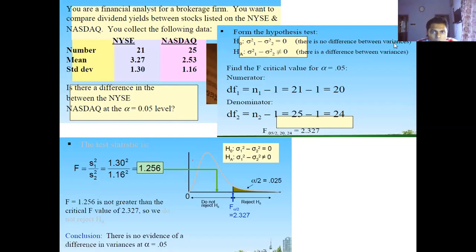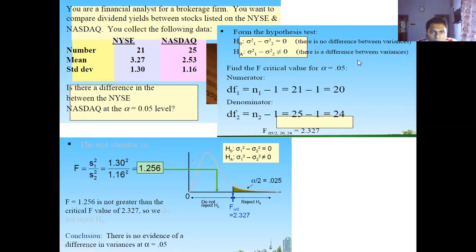That means there is no difference between the variances of New York Stock Exchange and NASDAQ at the population level. Your alternative hypothesis, or research hypothesis, is that they are not equal. There is a difference between variances if we consider the population.